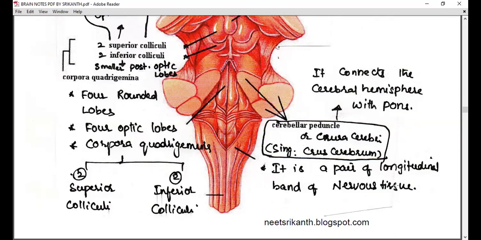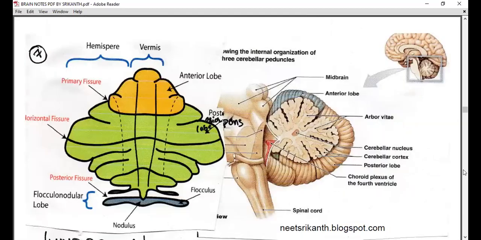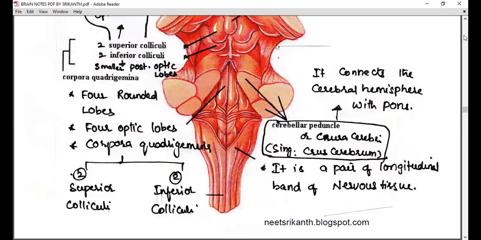It connects the cerebral hemisphere to the cerebellum. The hindbrain has the cerebellum. So it is a connection actually. Crura cerebri connects the cerebral hemisphere with the cerebellum and pons varolii. That means connecting the forebrain to the hindbrain, located on the midbrain.